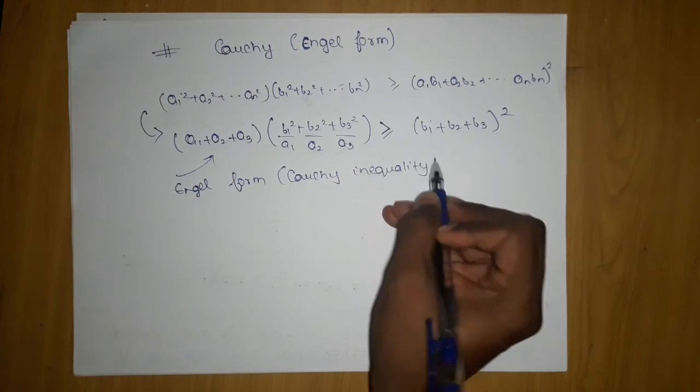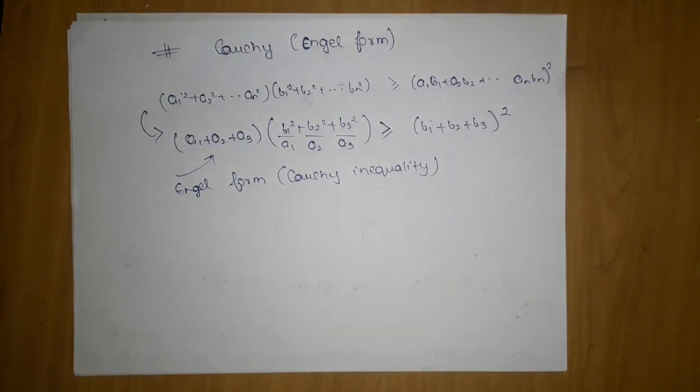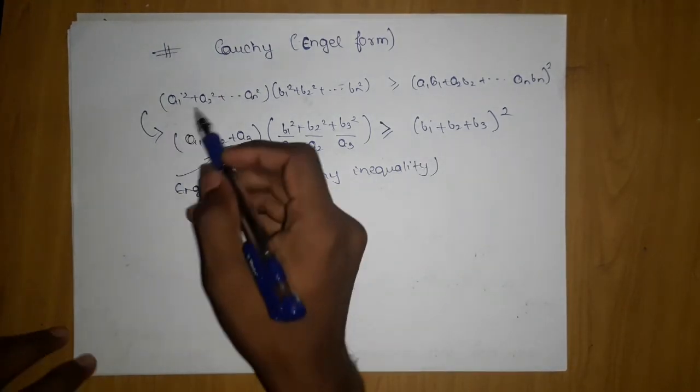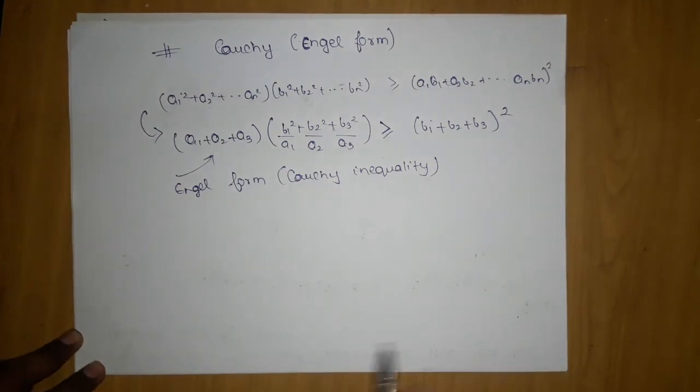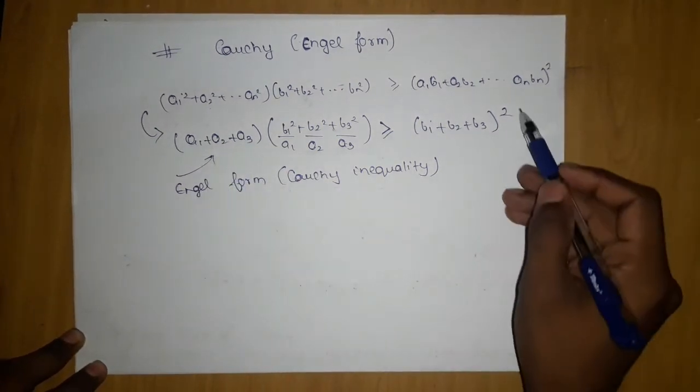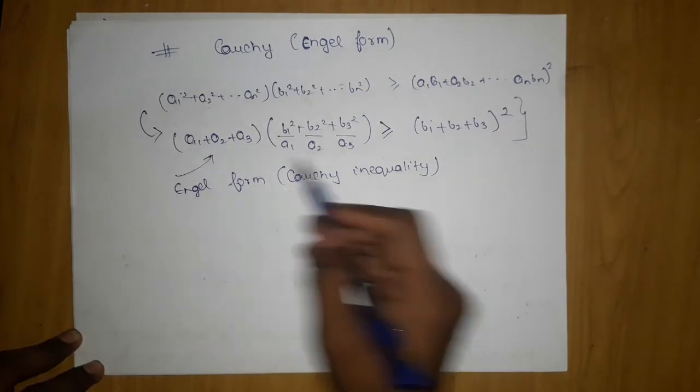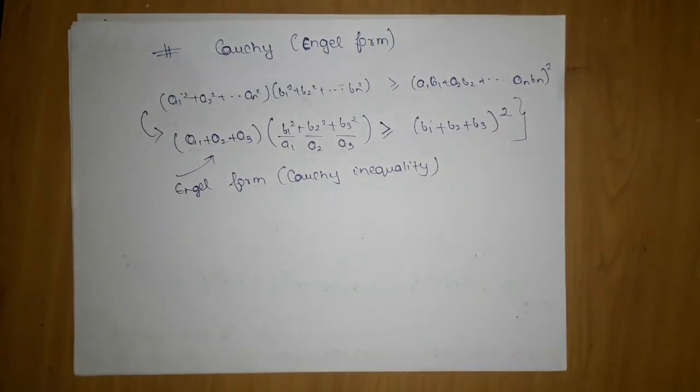So this was the Cauchy inequality Engel form. If you know this, then you don't need to do this, but it helps a lot when it comes to problem solving. This form also helps a lot when you study this chapter in very detail.